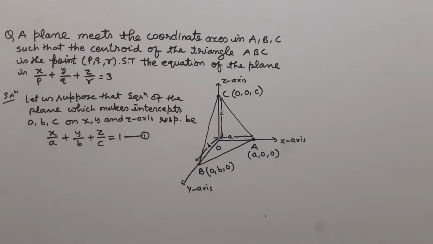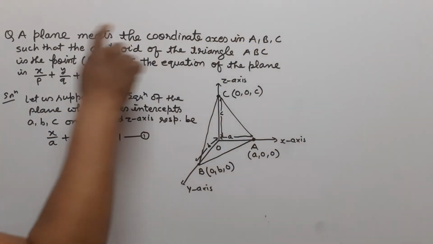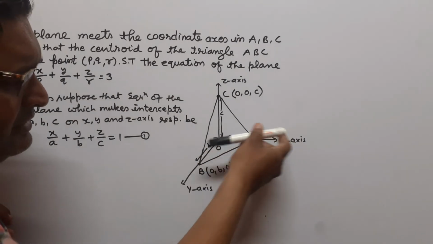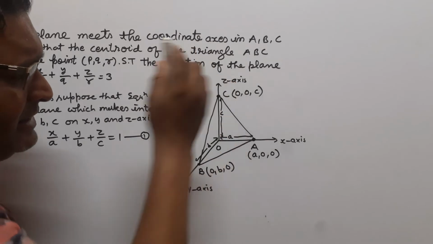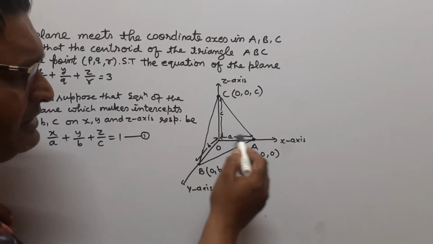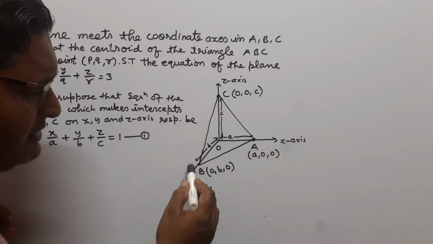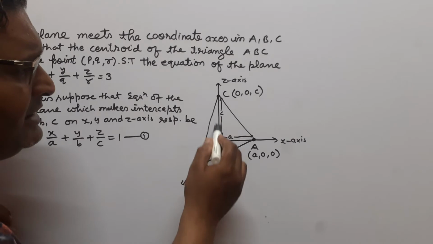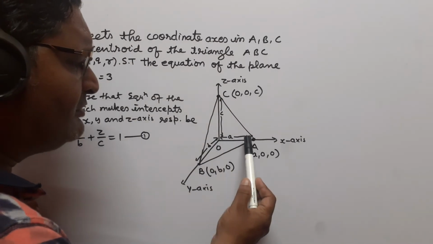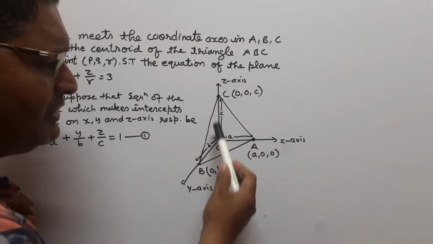So, according to the question, a plane meets the coordinate axes in A, B, C. Suppose this is the x-axis, this is the y-axis, this is the z-axis. This plane ABC meets the x-axis at A, the y-axis at B, and the z-axis at C. We suppose that OA is a, OB is b, OC is c.